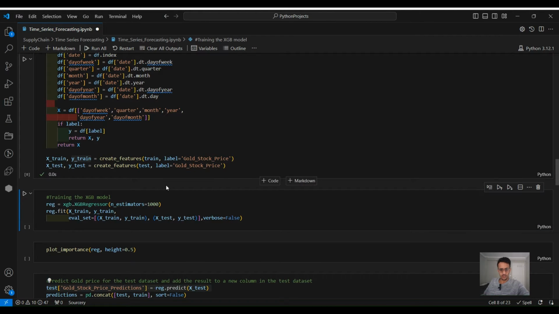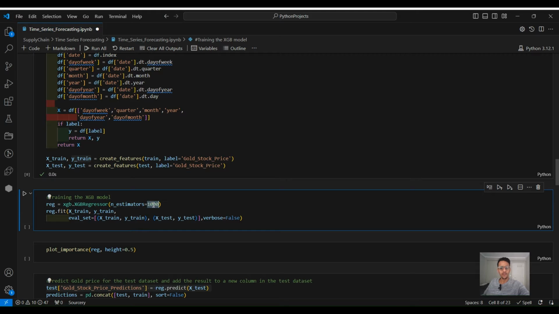Now let's train our model. We will call the model and we will pass only one parameter, which is the number of trees. There is a lot of parameters you can play with if you want to improve the performance. I will also leave the link for the documentation for this model. If you want to improve the performance, you can try to play with the parameters. For now, we will only keep everything as default.